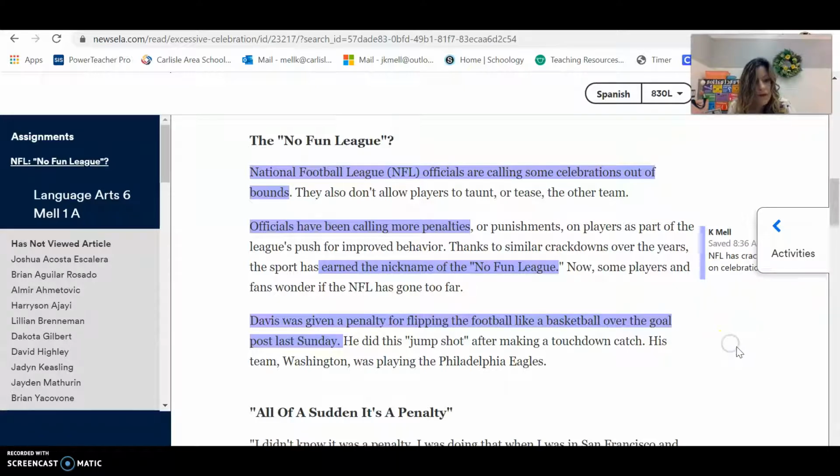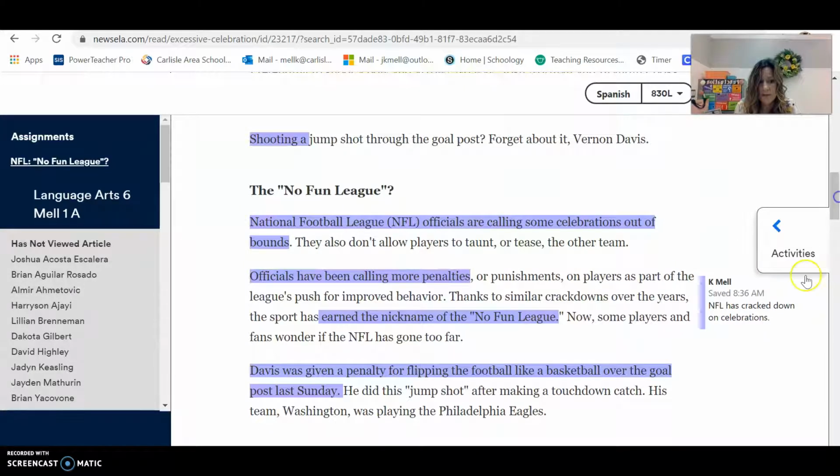Okay, there we go. So here you can see I have highlighted my supporting details, and then the last supporting detail I annotated and I put in there the NFL has cracked down on celebrations.